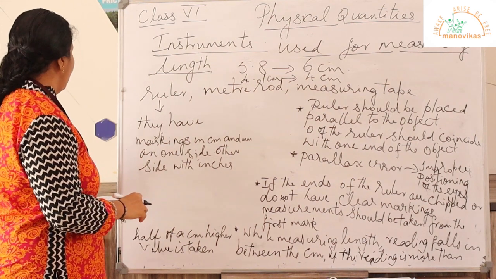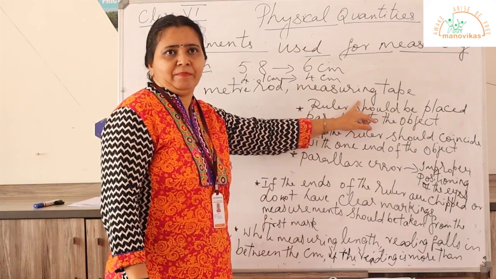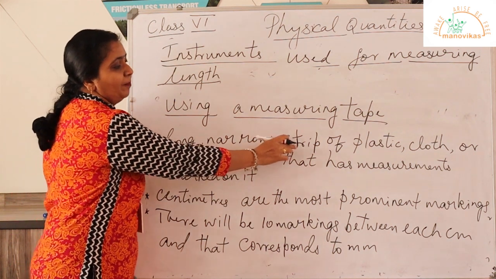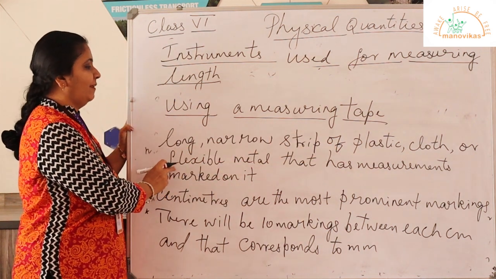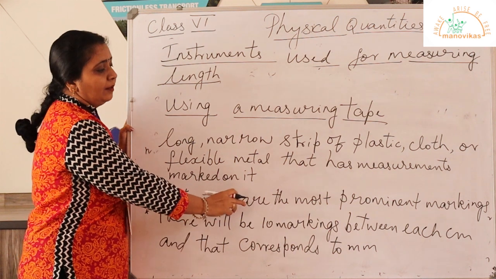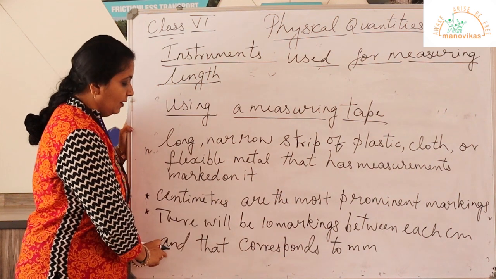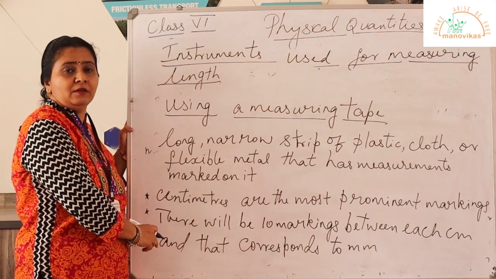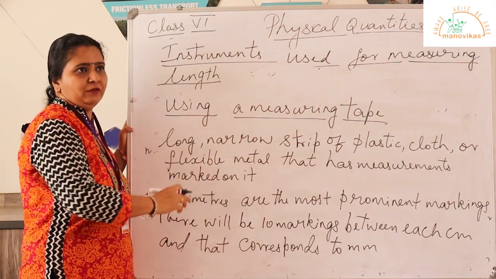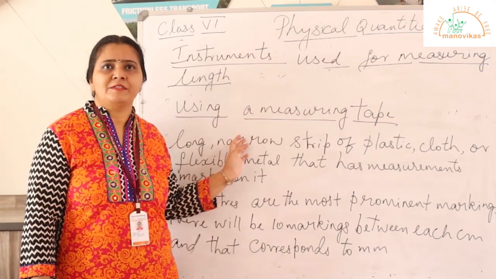Now let us see how to use a measuring tape. What is a measuring tape? Measuring tape is a long, narrow strip of plastic, cloth or flexible metal that has measurements marked on it. Centimeters are the most prominent markings, and there will be 10 markings between each centimeter, and that corresponds to millimeter. And measuring tape is mainly used by the tailors to measure. Students, with this we complete the first topic of physical quantities.